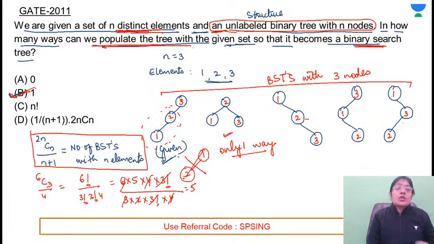One tree structure is given to you. It can be any structure among these 5 cases. Right? So in this case, you are given 2 things. One is the structure and other is the set of elements. Now is this clear?